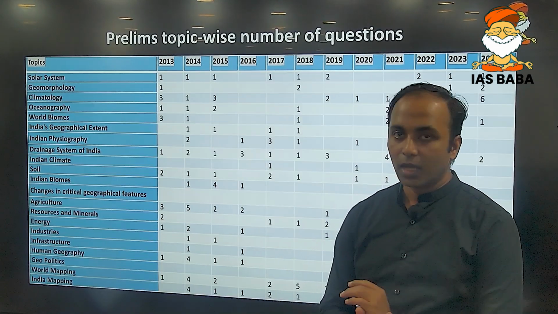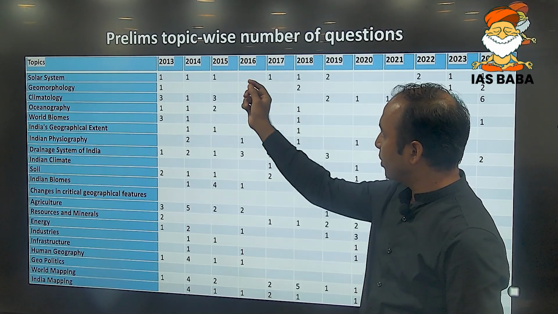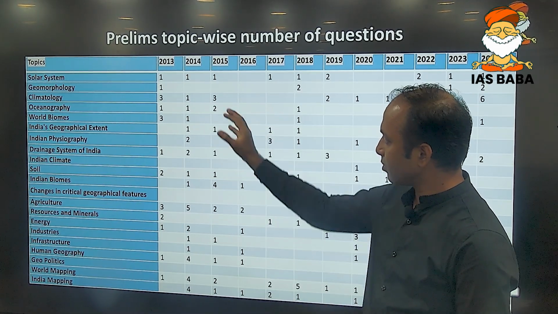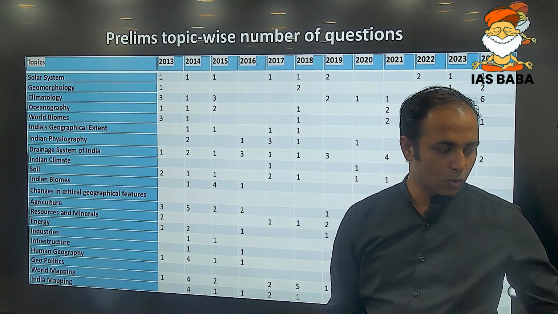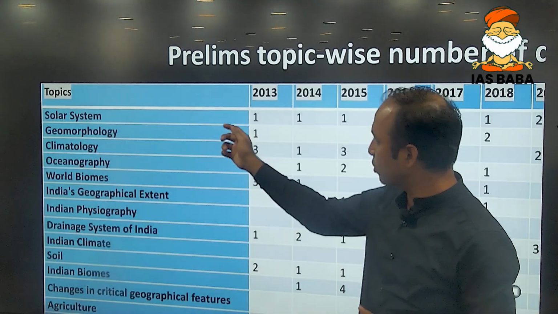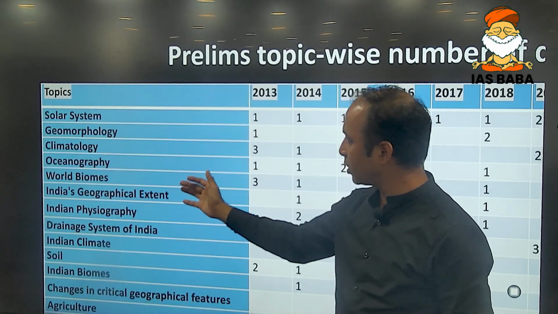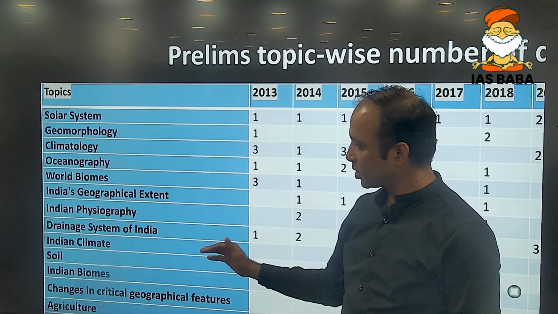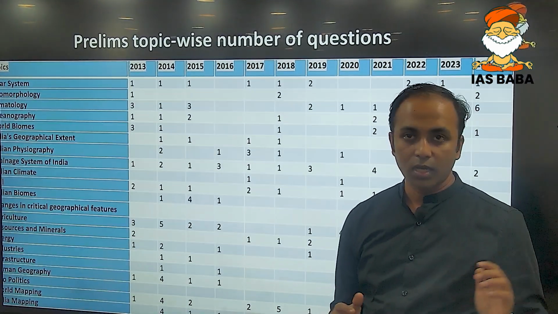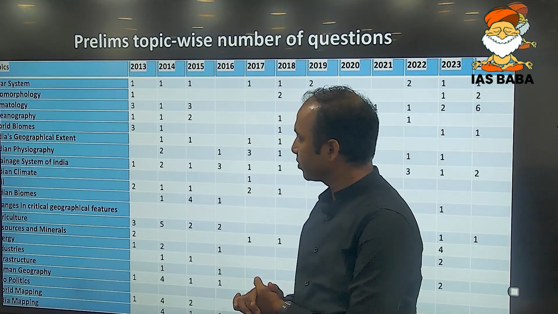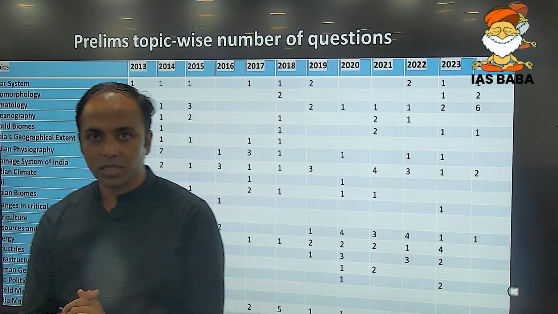emphasized. In a similar manner, if we look into the prelims number of questions with respect to the same topics, the topics are relatively similar. That is, questions have been asked on the solar system, geomorphology, climatology, oceanography. The topics are relatively similar, but if you see the frequency of the number of questions, they are varying over here. Now, here you can see in the case of the solar system.